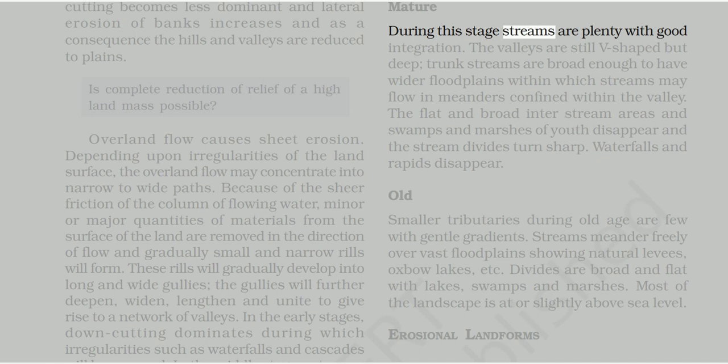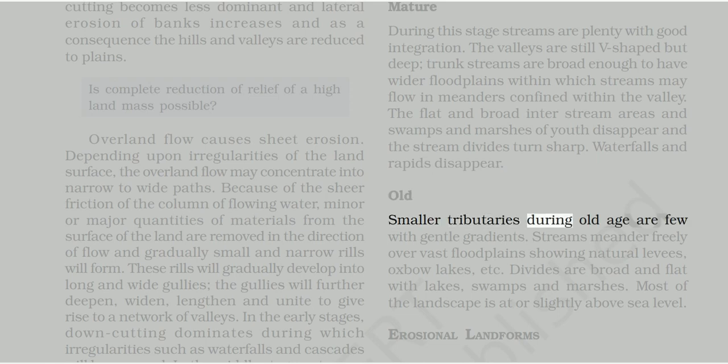During this stage, streams are plenty with good integration. The valleys are still V-shaped but deep. Trunk streams are broad enough to have wider floodplains within which streams may flow in meanders confined within the valley. The flat and broad interstream areas and swamps and marshes of youth disappear, and the stream divides turn sharp. Waterfalls and rapids disappear.